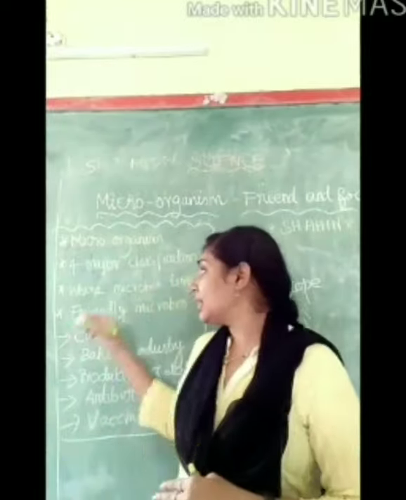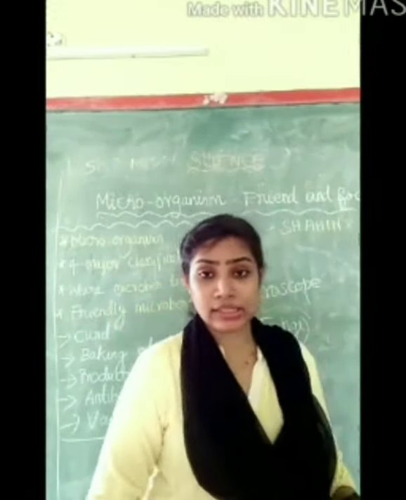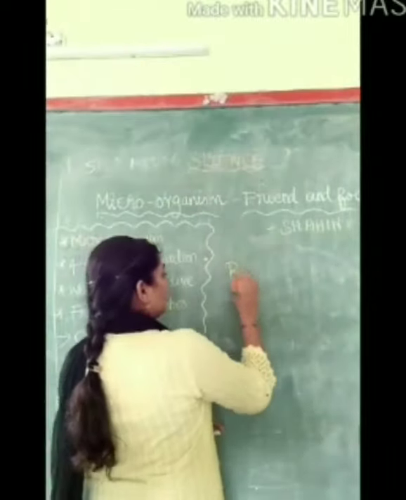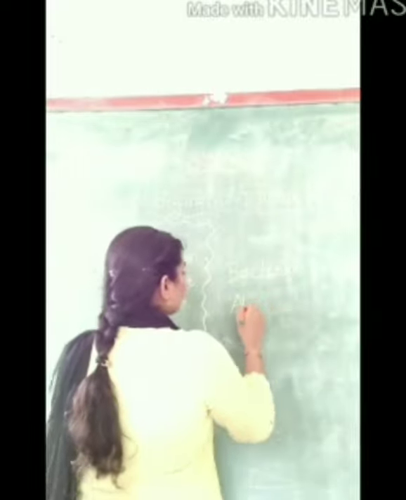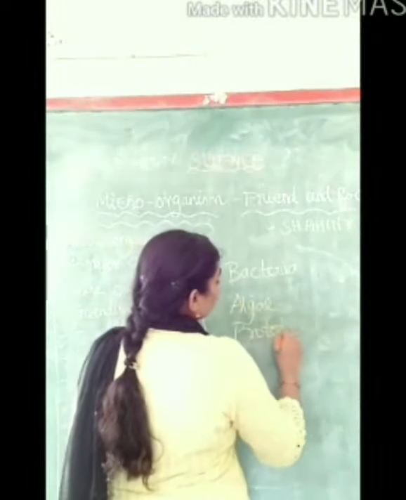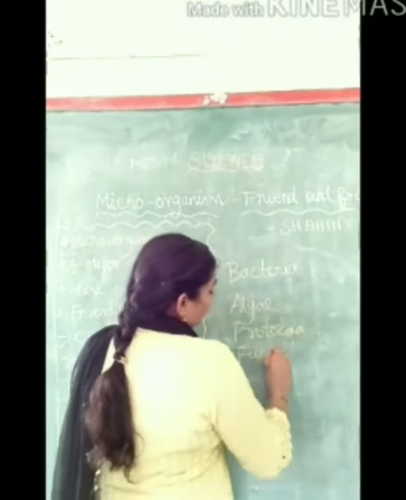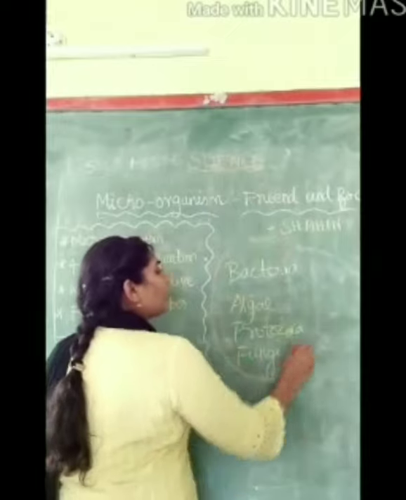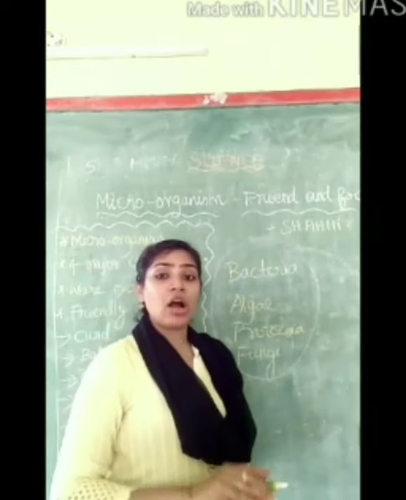Now let's see the four major classifications of microorganism. So bacteria, algae, protozoa, fungi are the four major classifications of microorganism.